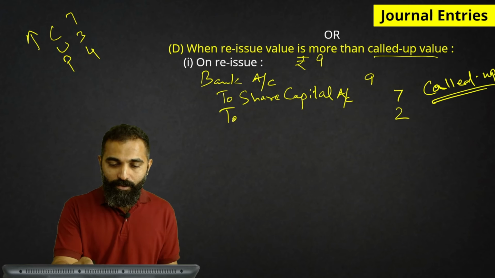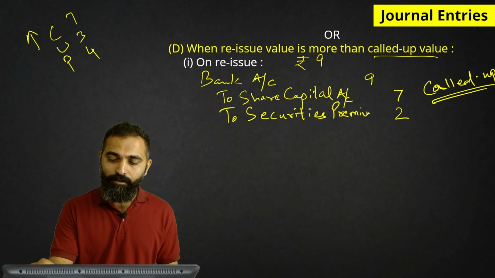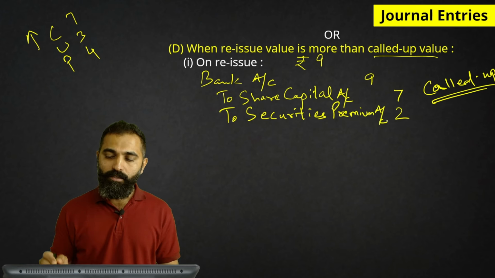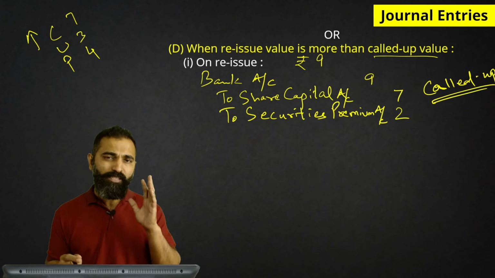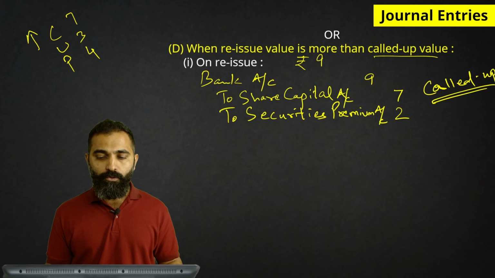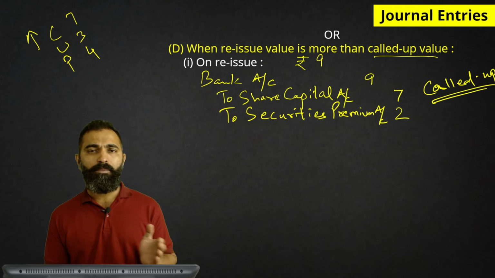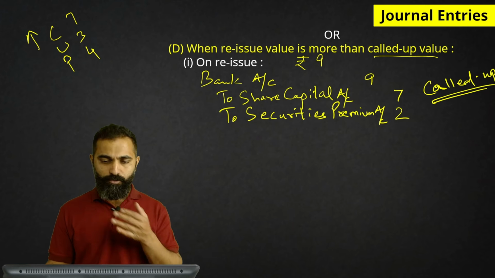Very good. So these 2 rupees will be credited to securities premium. Share premium is an outdated term, not used anymore. The new name since last many years is securities premium. So securities premium is a common name which can be used for debentures also and shares also.